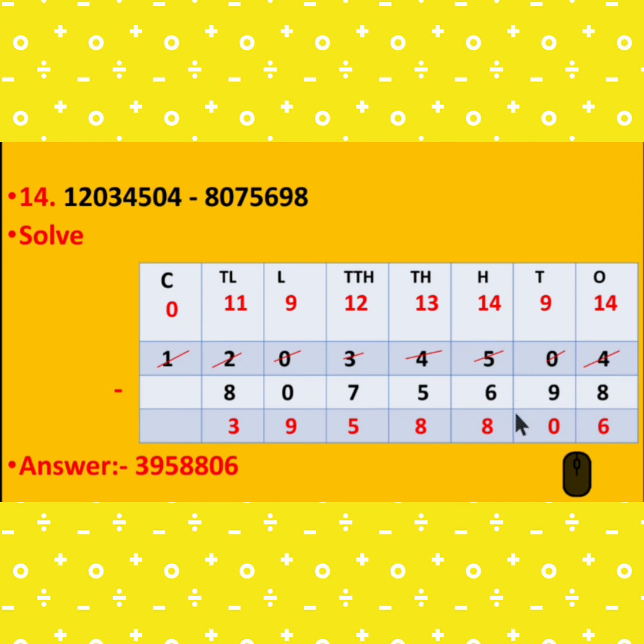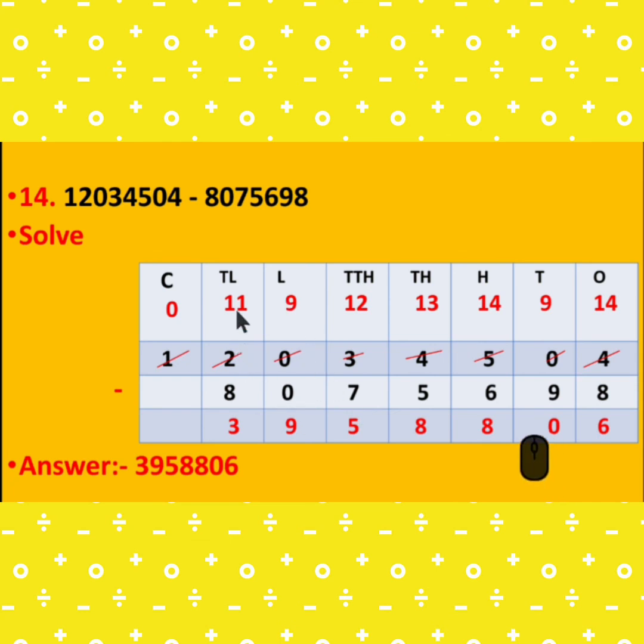14 minus 8 is 6, 9 minus 9 is 0. Now 4 minus 6 is not possible, so this 4 gives the borrow, it becomes 14, and it is 3. Then 14 minus 6 is 8. Then 3 minus 5 is not possible, so this 3 gives the borrow there, so it becomes 13, and 13 minus 5 is 8. Now it becomes 2, and 2 minus 7 is not possible, so this gives the borrow, but there is 0, so we take the borrow from the 2. 2 gives the borrow there, so it becomes 10, and 10 gives the borrow there, so it becomes 9, and it becomes 12. 12 minus 7 is 5. 9 minus 0 is 9.